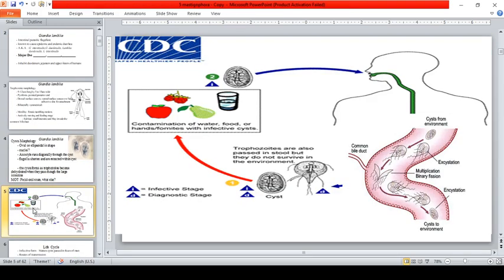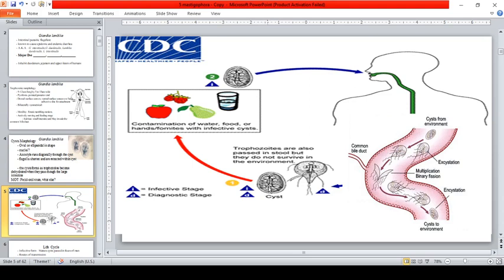So, we have here the life cycle of the Giardia lamblia. So this is from the Center for Disease Control and Prevention. So as you can see here, guys, the I stands for infective stage. So this is the stage that infects other people. Okay. So while the cyst and the trophozoites, these are the diagnostic stage. What do you mean again by the diagnostic stage? These are the stages that can be seen in samples. Okay, so body samples or body fluids.